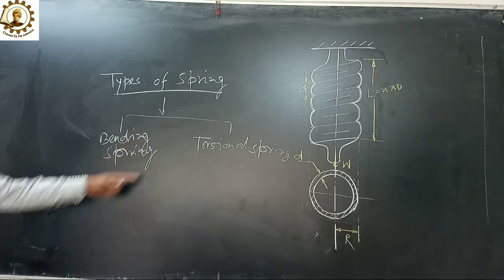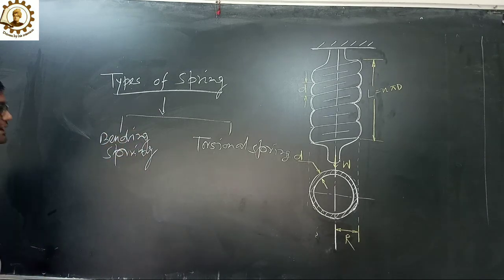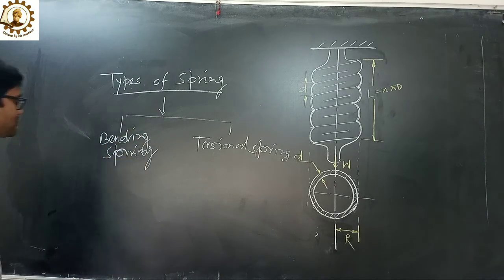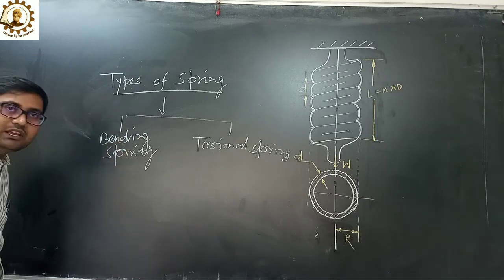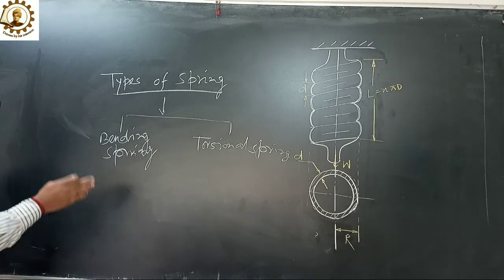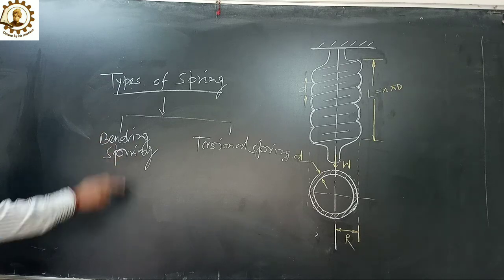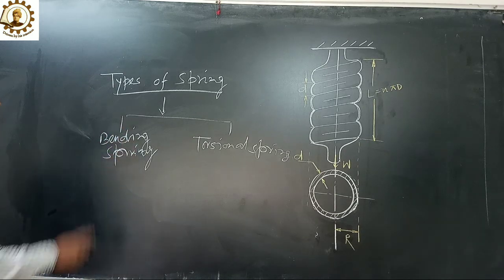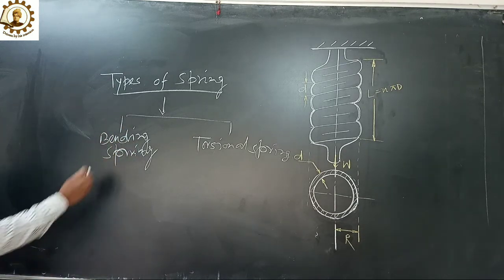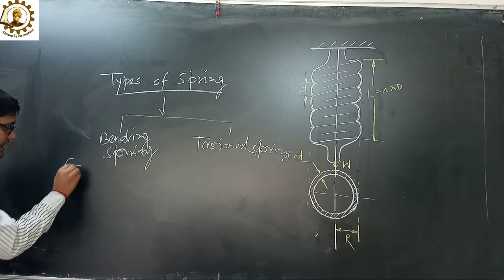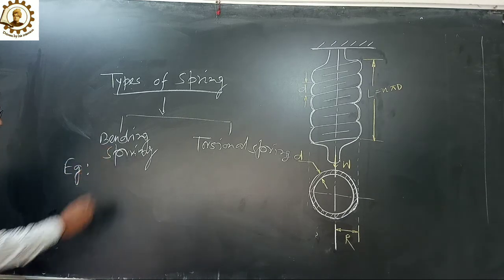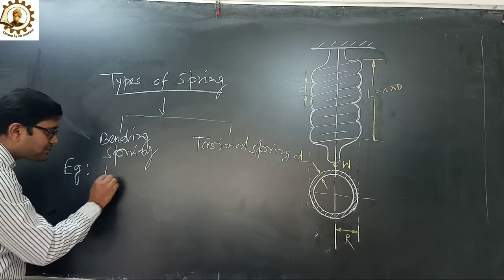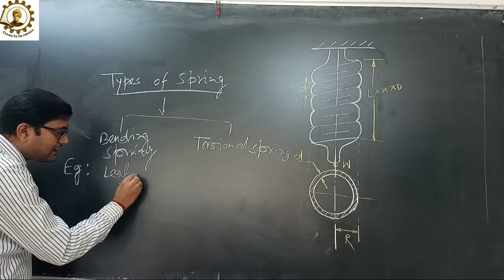What is the definition of the bending spring? A bending spring is subjected to bending only, and the resilience is due to the bending only. This is called bending spring. The example of the bending spring is the leaf spring.